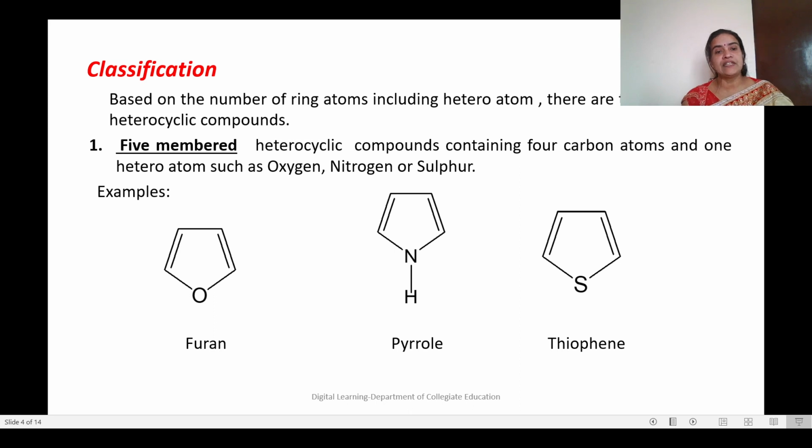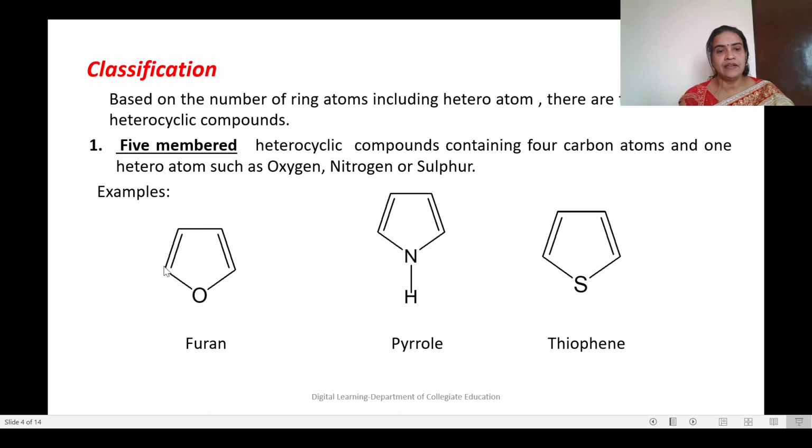Then coming to the classification of heterocyclic compounds, based on the number of ring atoms including the heteroatom, we can classify them into 3. The first one is 5-membered heterocyclic compound. Here, there will be 4 carbon atoms and the 5th one will be a heteroatom like oxygen, nitrogen or sulfur. For example, furan.